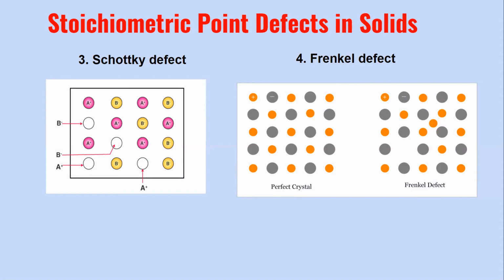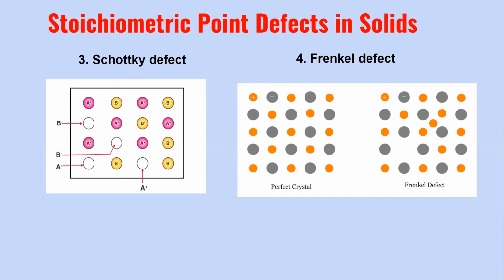Okay. Now again, you can see that the Frenkel defect will occur only in ionic compounds, and this will arise only if there is a large difference in the size of the cation and the anion. The cation should be very small as compared to the anion, so that the cation can leave its original site and occupy the interstitial spaces between the anions. Then the ions of this ionic compound must have low coordination number. Unlike in the Schottky defect where the anions have high coordination number, in Frenkel defect the anions will have low coordination number.